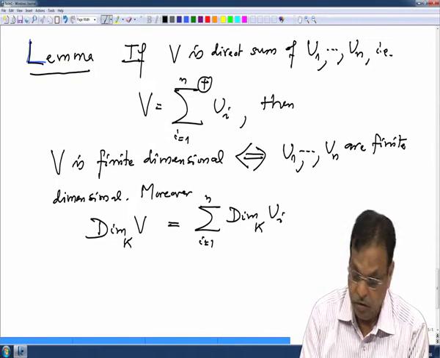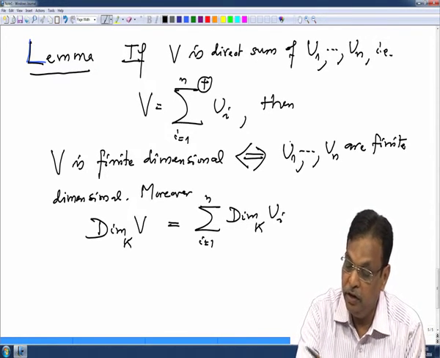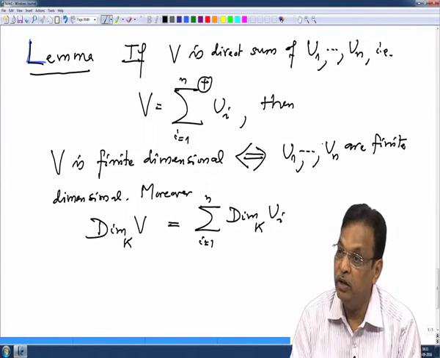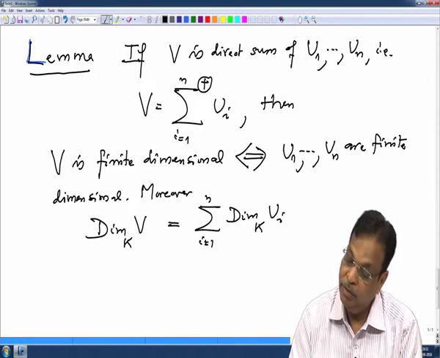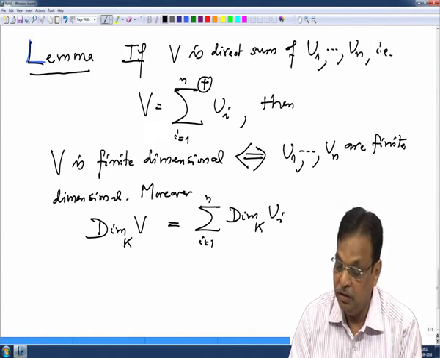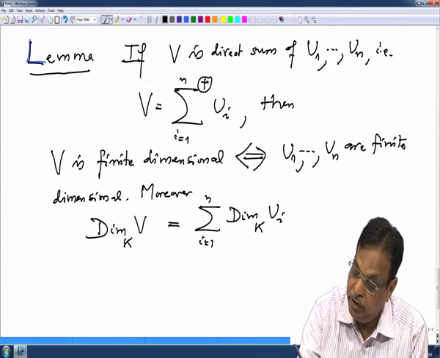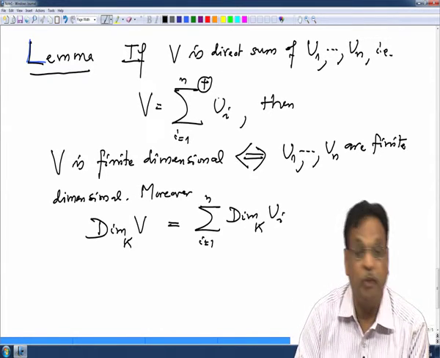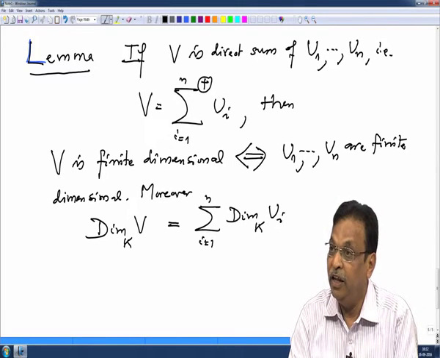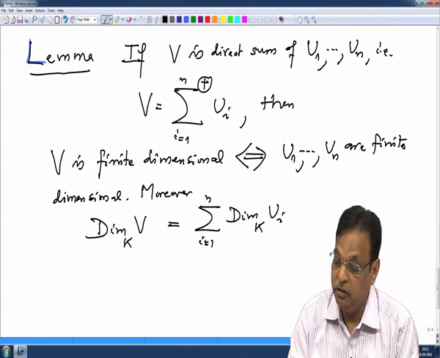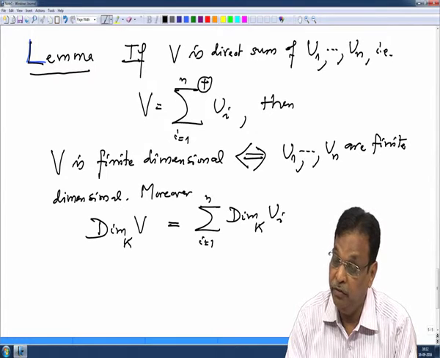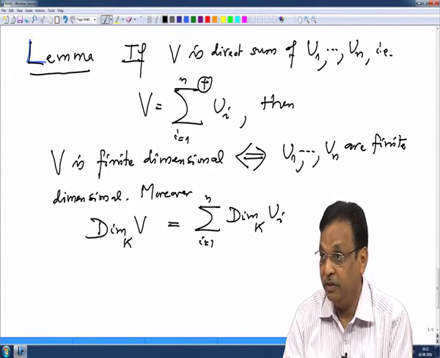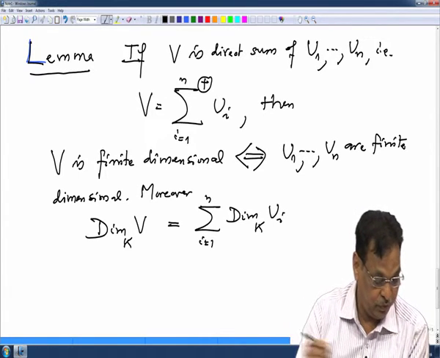So, this is precisely what we did when we proved the existence. We proved that in fact the Ui's are one dimensional, but sometimes we would like to have a decomposition of V into a direct sum with other special properties, and at that time one dimensional may not exist. For example, when you are looking for eigenvectors and eigenvalues, it may not be one dimensional, and then we will have to deal with that.